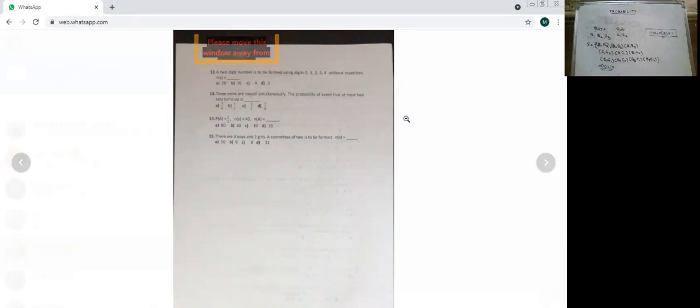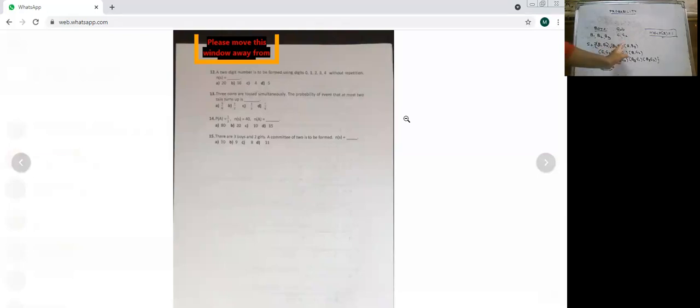Now here, I will keep this as it is and I'll ask you the possible outcomes of different events. If they ask you 1 boy and 1 girl, event A, there must be 1 boy and 1 girl. So we will be strict to the event only. Okay, 1 boy and 1 girl.